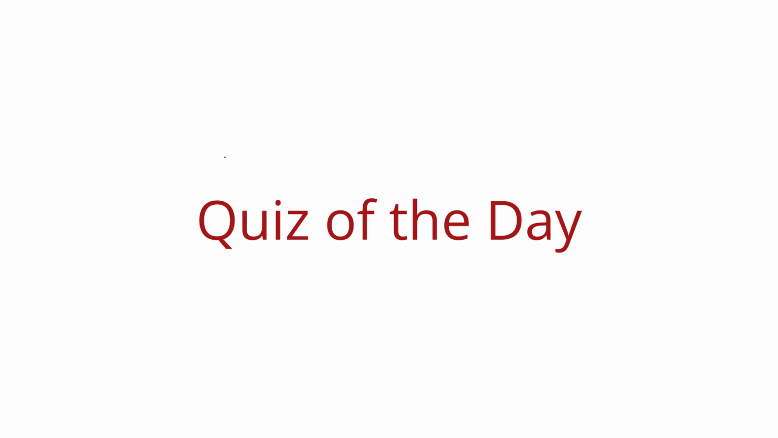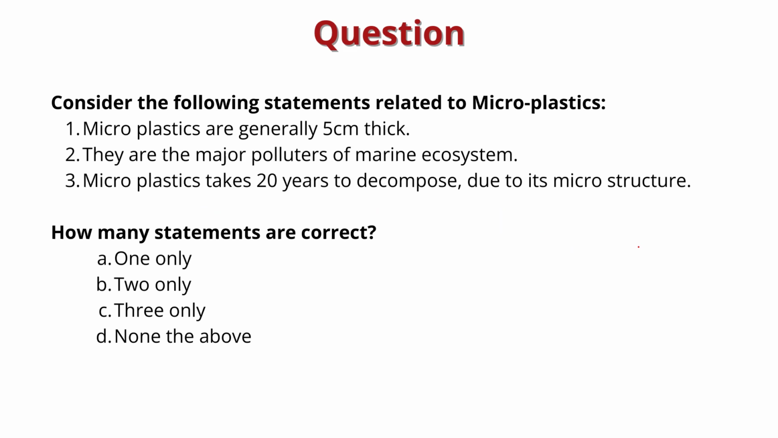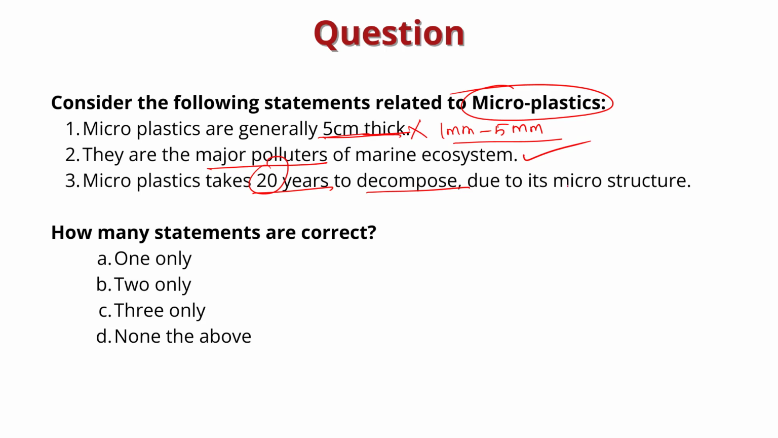Now we shall move on to the prelims practice question discussion. Look at this question. Consider the following statements related to microplastics. Microplastics are generally 5 cm thick. This statement is incorrect because microplastics are 5 mm thick. Next, they are the major pollutants of marine ecosystem. This statement is correct. Third, microplastics take 20 years to decompose due to its microstructure. This statement is incorrect because microplastics take 100 years to decompose. So here the correct answer is option A, 1 only.